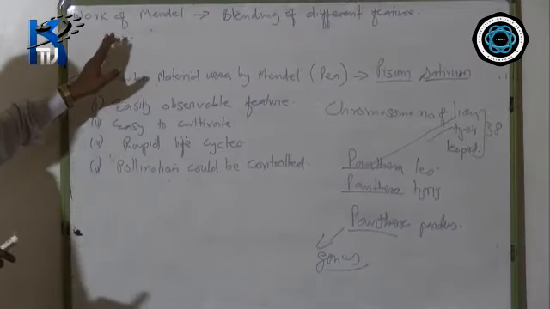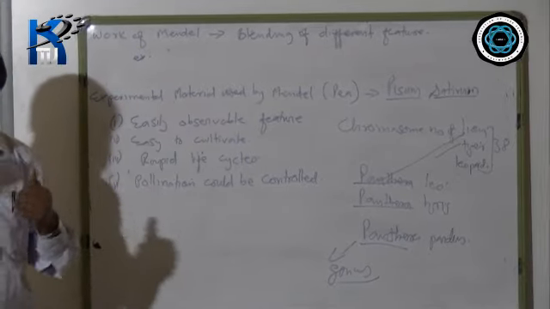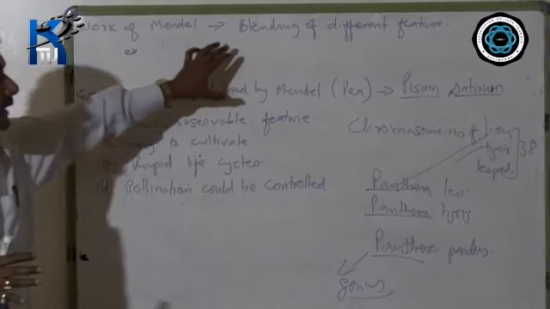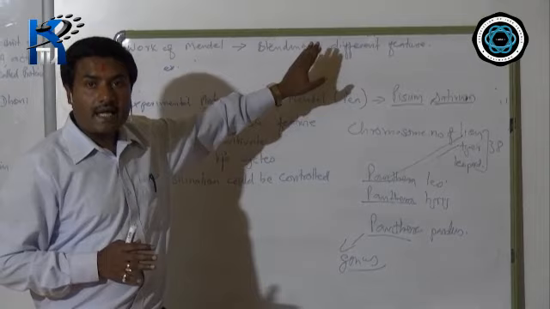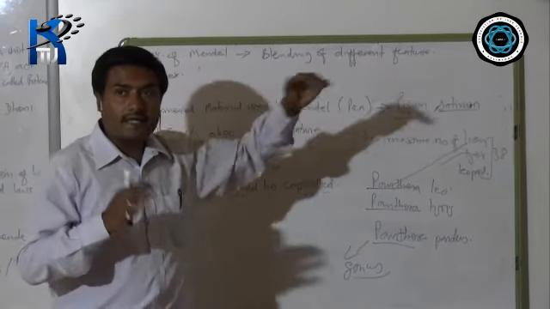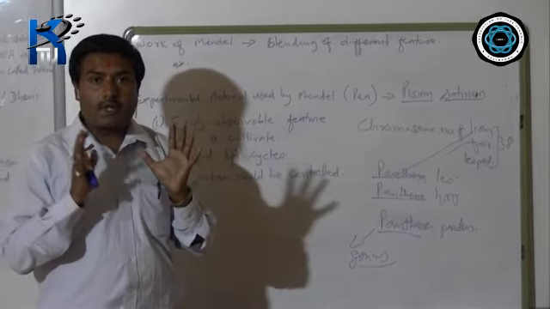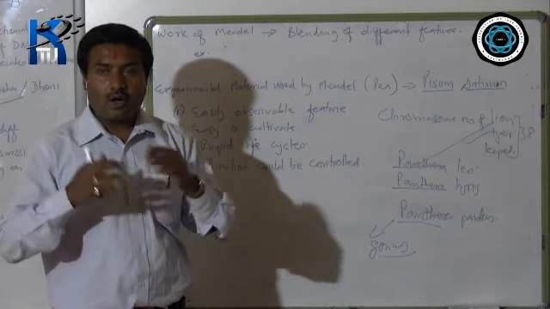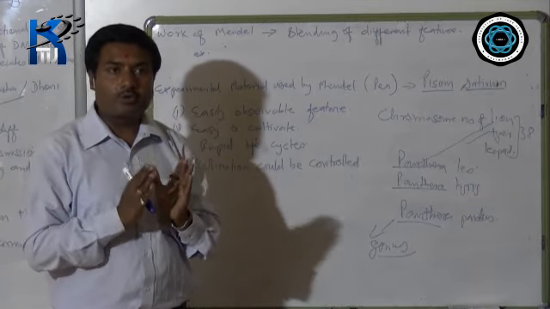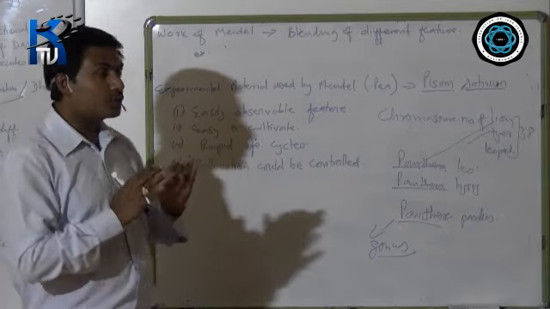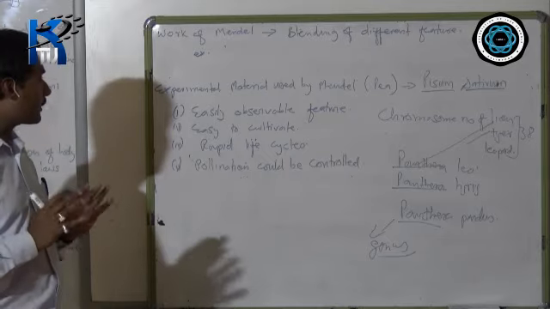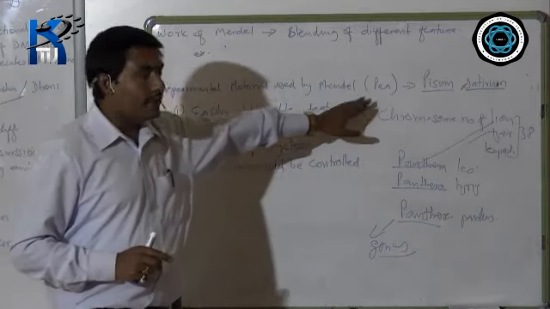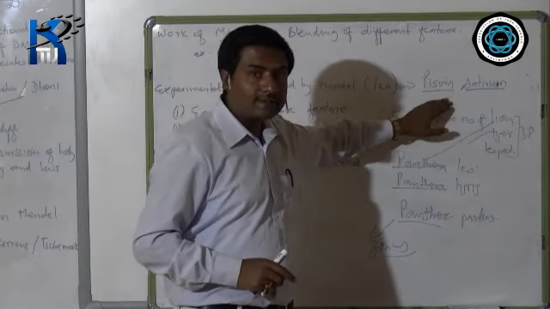But what actually gave him the idea to go under the experiment, to prove that blending of different features does not happen. Blending of different features in an organism does not happen. The people had a myth that if a tall person marries a short person, the offspring will be of medium height. He proved this to be wrong. So how to prove it? He went under experimental observation. In that observation, the plant that he chose was pea, scientifically Pisum sativum.